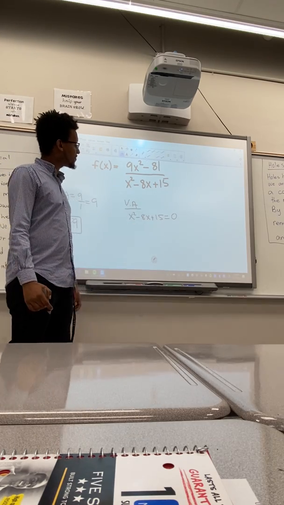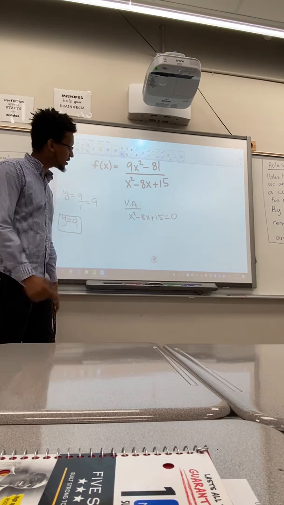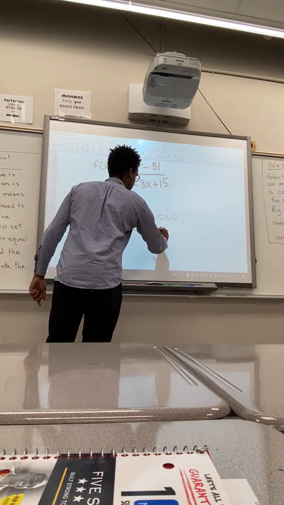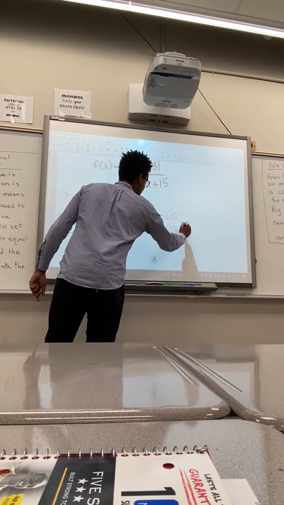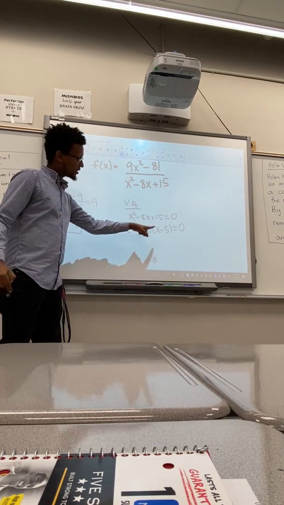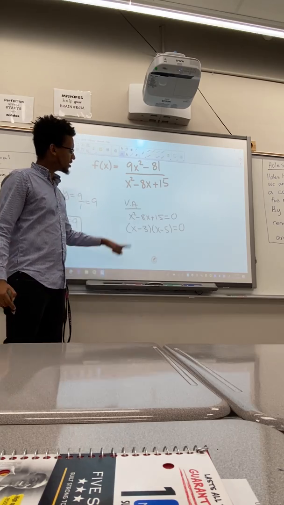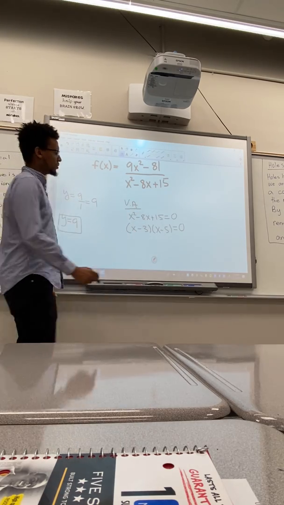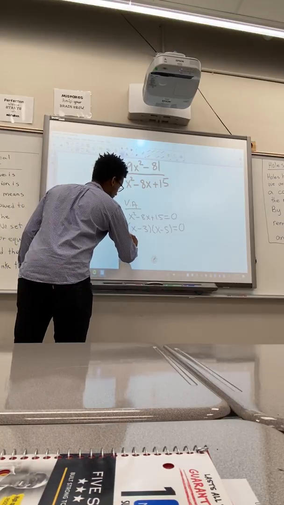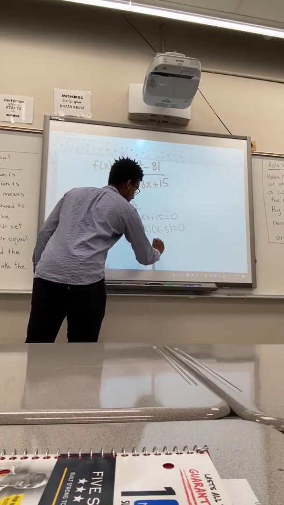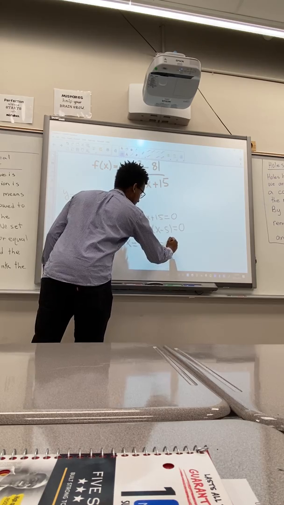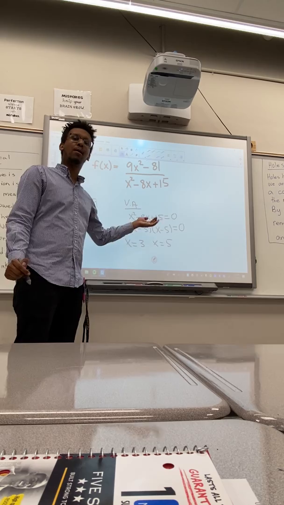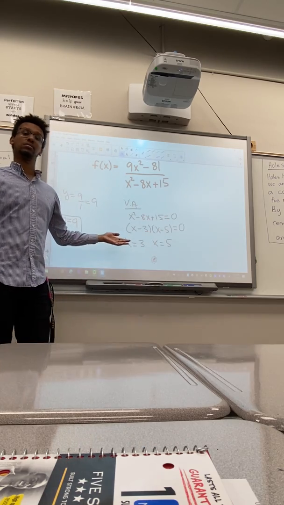What two numbers multiply to 15 and add to -8? That has to be -3 and -5. -3 times -5 is positive 15. -3 minus 5 is -8. And of course, we need to set them both equal to 0. And we get x equals 3, x equals 5. These are our candidates. These are possible vertical asymptotes.